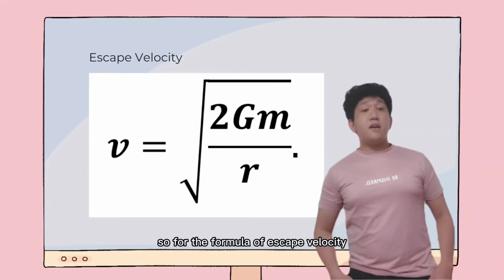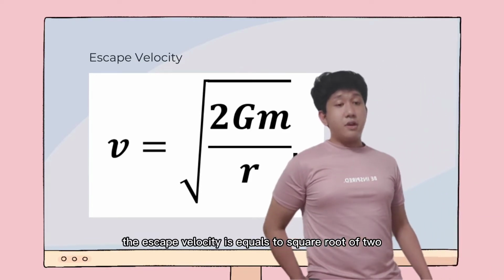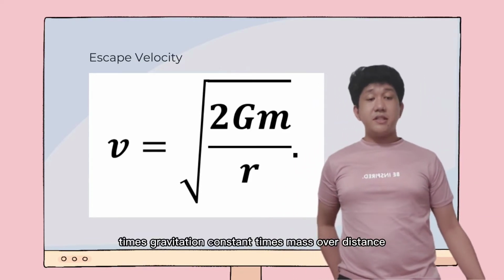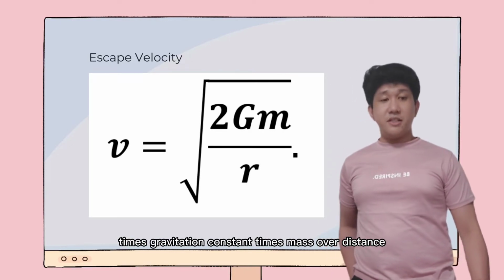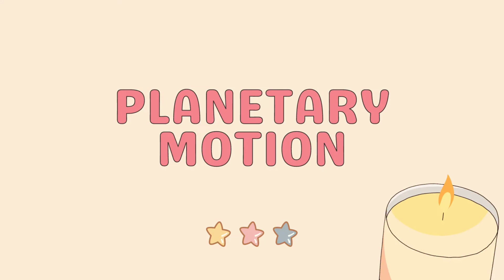So for the formula of escape velocity, the escape velocity is equal to the square root of 2 times gravitation constant times mass over distance. And for the planetary motion, Kepler created 3 laws.